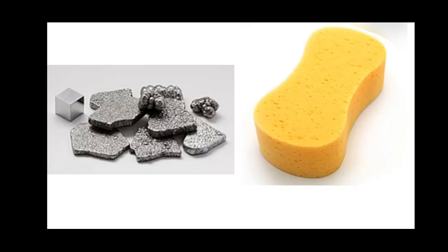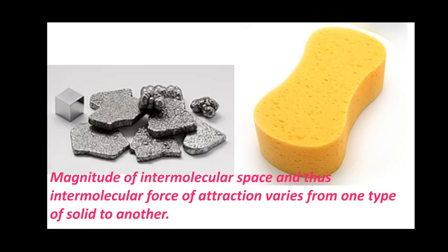It is our common experience that around us some solids are hard, some are soft. For example, when we consider iron and sponge, both are solids, but one is hard and the other one is soft. The reason is that the magnitude of intermolecular space and thus intermolecular force of attraction varies from one type of solid to another.